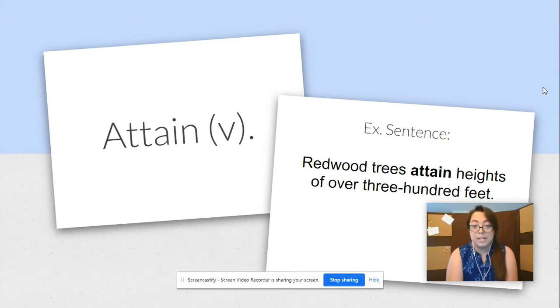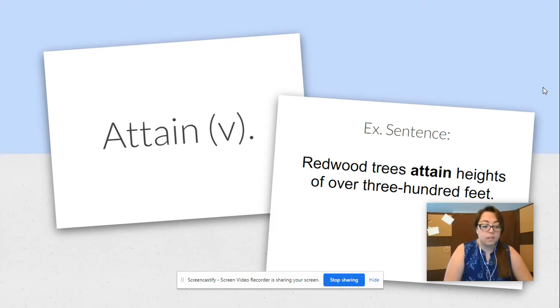Our second word is attain, and it is a verb. The example sentence that the book gives us is redwood trees attain heights of over 300 feet. That's pretty freaking tall, guys. Like, trying to think of a good size comparison. It's multiple stories. We'll put it that way. It's multiple stories. They get really tall.